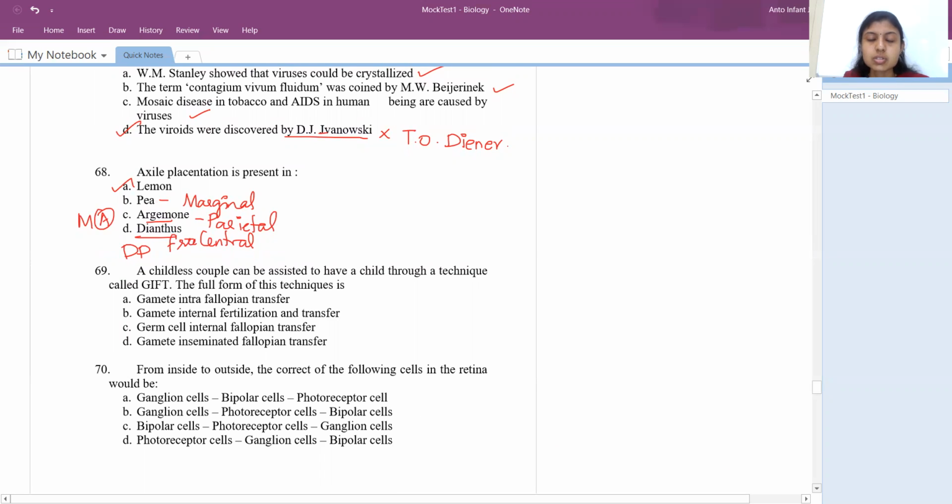Okay, right. So these are all the clues, MA, DP, all these. You can keep it as mnemonics whenever you're studying this.